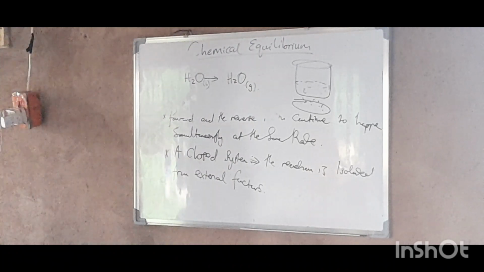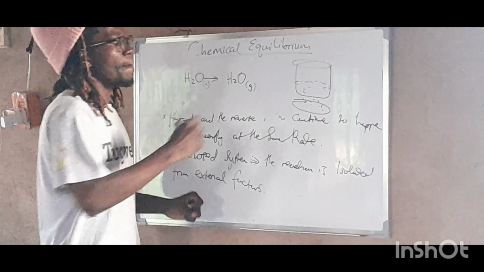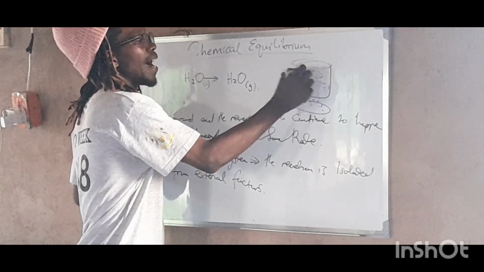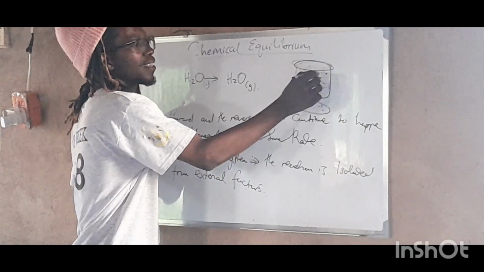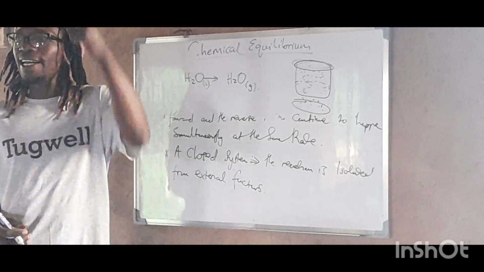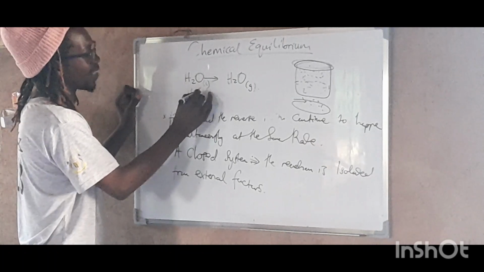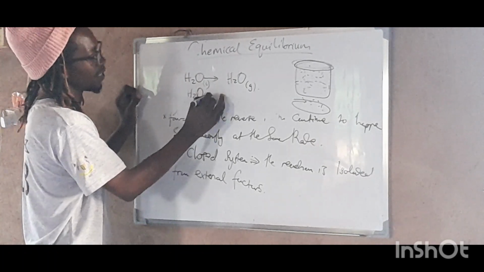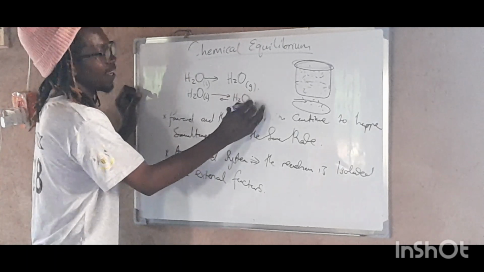So when the H2O gas is being formed, what is going to happen? These gases formed are going to meet the lid of this beaker, right? When they meet the lid, what happens to that water vapor? They condense, and liquid forms again, right? So when liquid forms again, our new reaction is going to be like this: liquid into H2O gas, right?